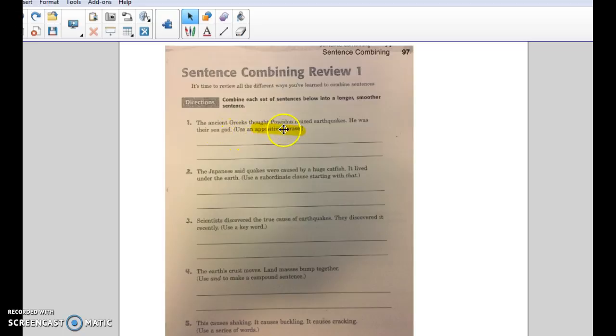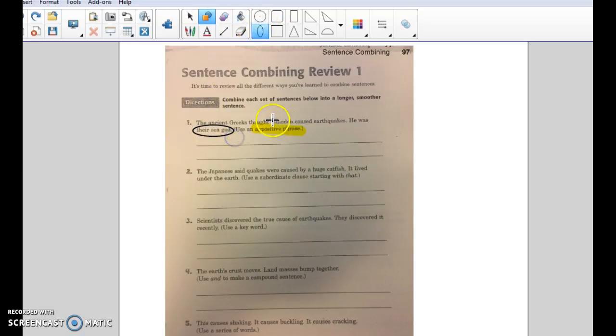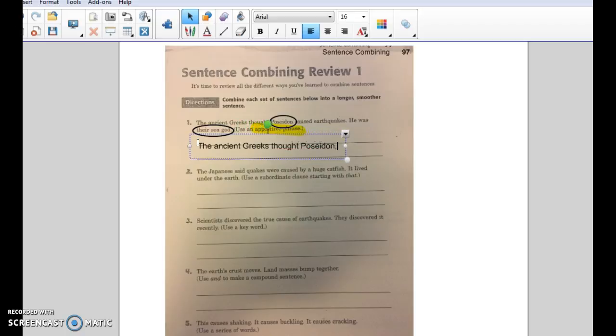The ancient Greeks thought Poseidon caused earthquakes. He was their sea god. Well, he is Poseidon. It tells us he's their sea god. So Poseidon and their sea god is what's being repeated or clarified. We can use that in our appositive phrase. So it should say the ancient Greeks thought Poseidon, comma, their sea god, comma, because you always surround your appositive phrase with commas, caused earthquakes.